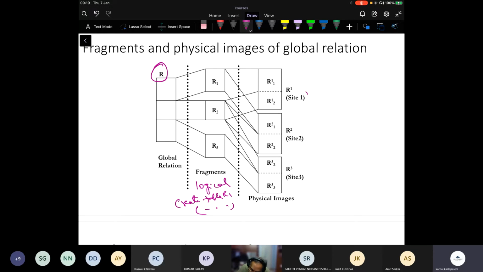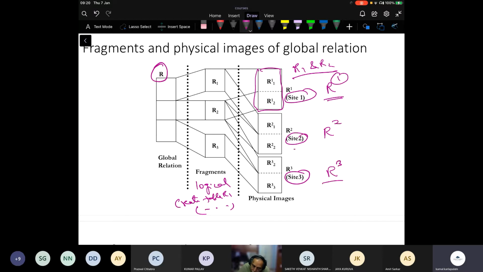Then these are the sites: site 1, site 2, site 3. In site 1, I have put both R1 and R2. The fragments R1 and R2 together form the relation R at site 1. That is the superscript. Similarly, I have R1 and R2 at site 2, and then I have R2 and R3 at site 3. So if you look at sites 1 and 2, R2 is a replicated copy of R1.